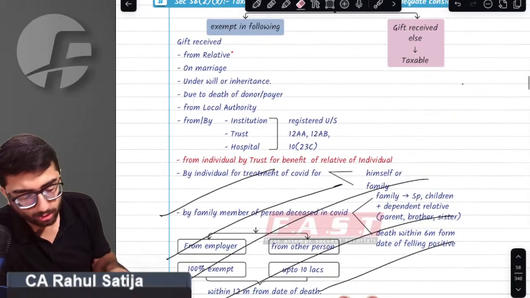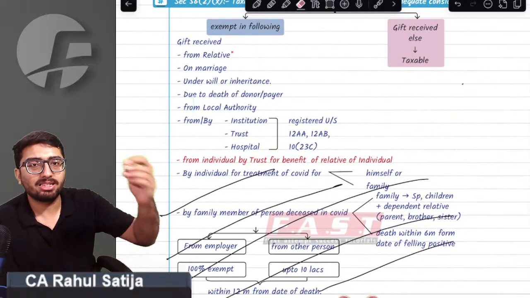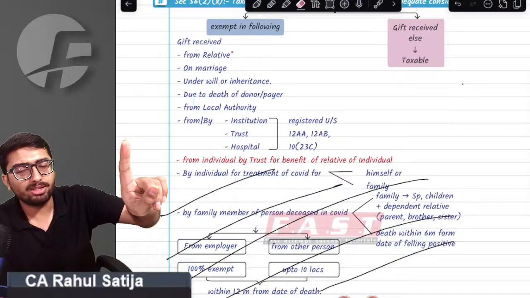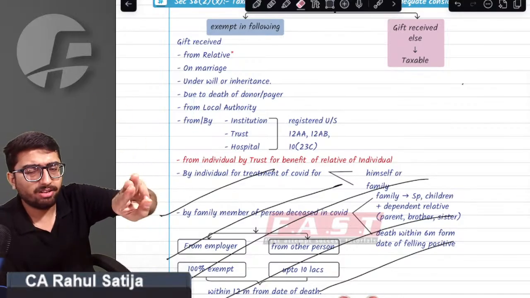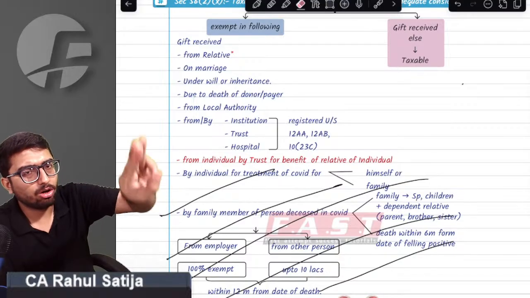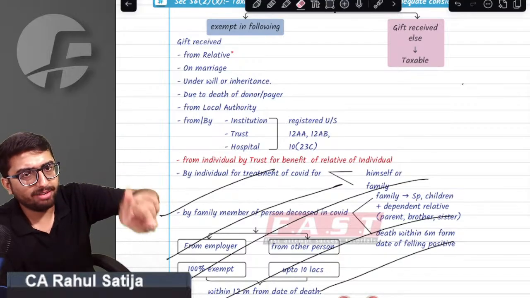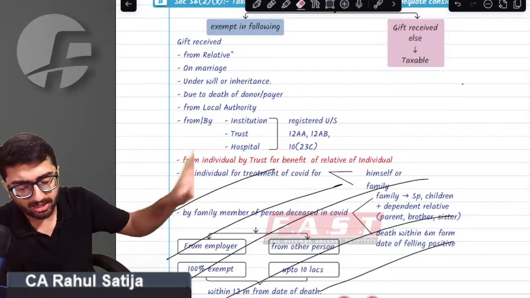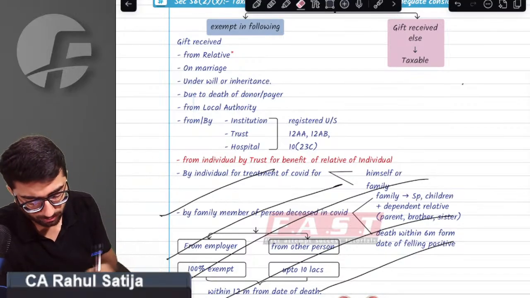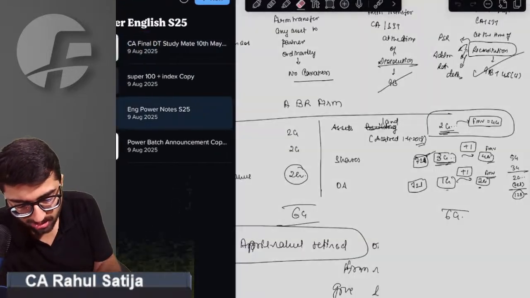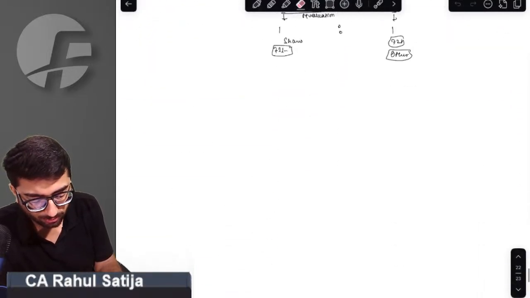Now, who is relative? Sir, what I told you, sir, there are certain exempt gifts. Any gift on account of marriage is exempt. Any gift received from relative is exempt. Any gift received from will or inheritance or on death of the donor is exempt. Any gift from local authority is exempt. And we said any gift received by trust and received from trust is always exempt. So now what matters is the definition of relative.